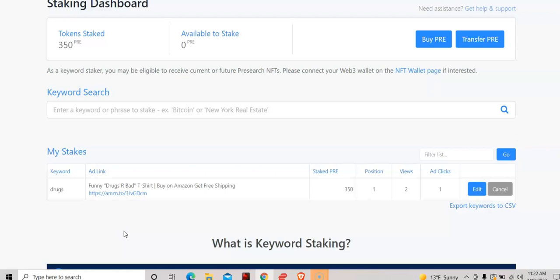What's not clear to me is right now I have 350 pre-token staked. So am I going to earn 5% on whatever I staked, and get a cash reward in addition to the ability to run ads? Or am I not actually earning an APR or APY, but basically my reward for staking my pre, or tying up my pre, is the fact that I'm able to get some free traffic? I have a feeling it's the latter, but I'm not sure about that.